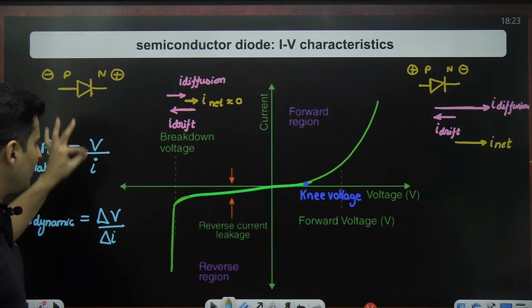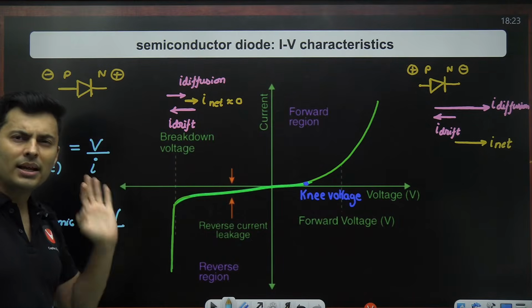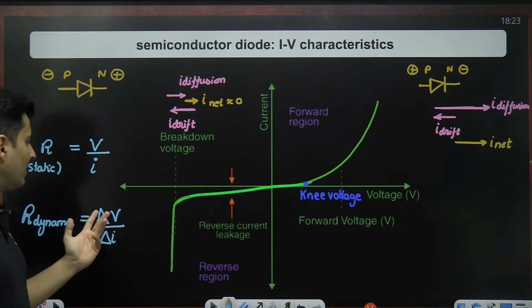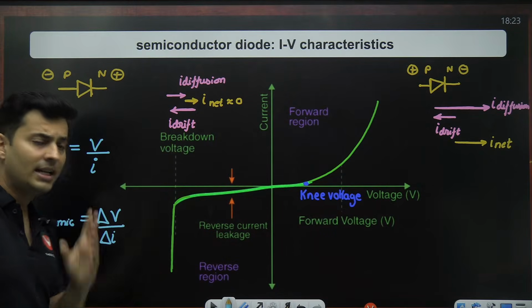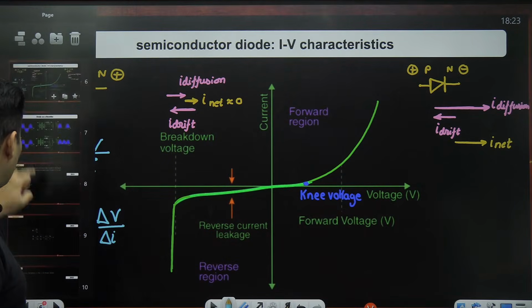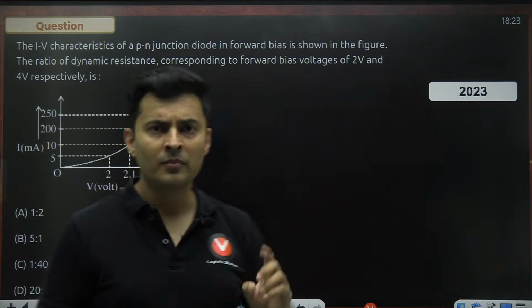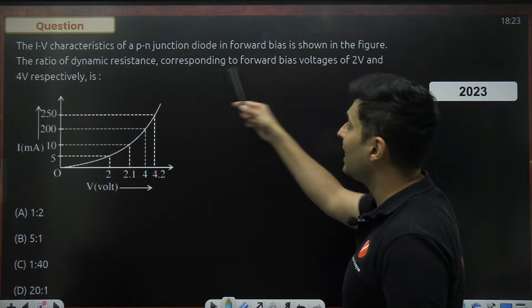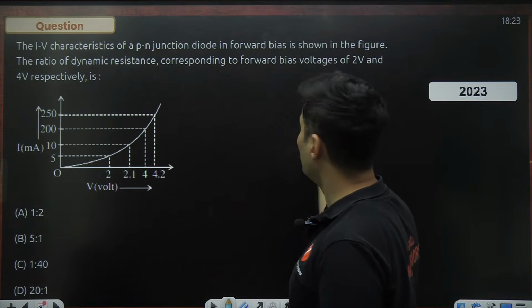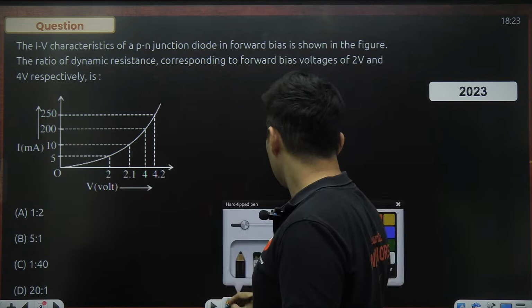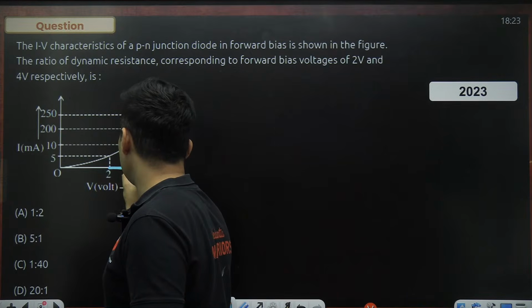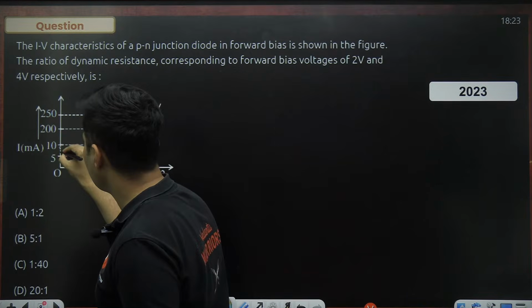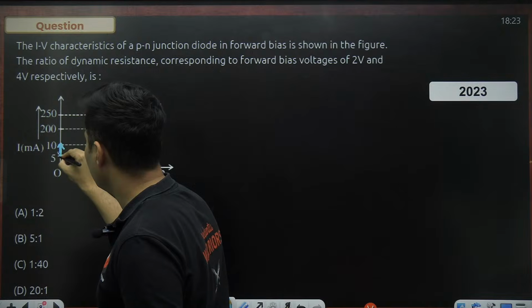If you divide the original values, you get your regular resistance in ohms. But if you divide the change in voltage by the change in current, you get something called dynamic resistance. Now in this particular question, we need the dynamic resistance at 2 volts and at 4 volts. First, for 2 volts, this much is the change in the voltage and this much is the change in the current.